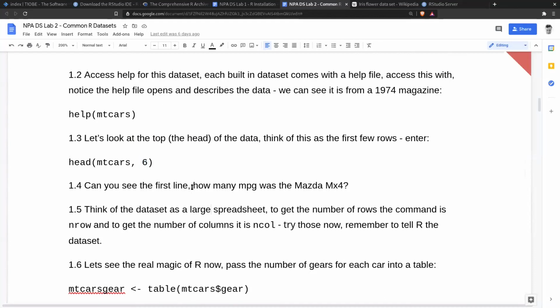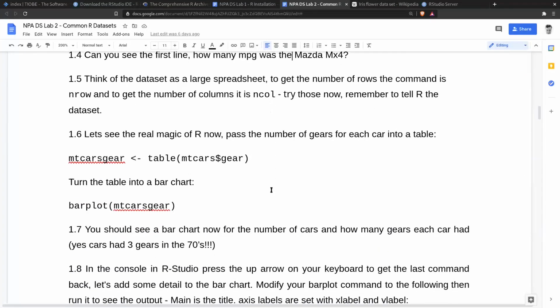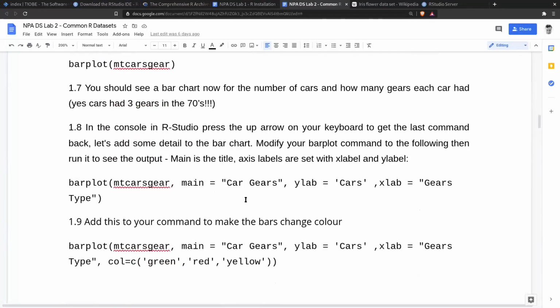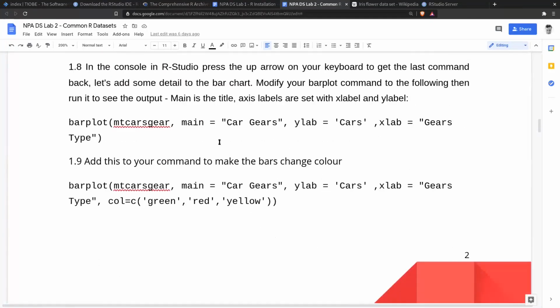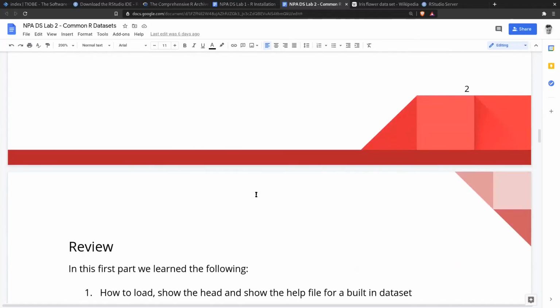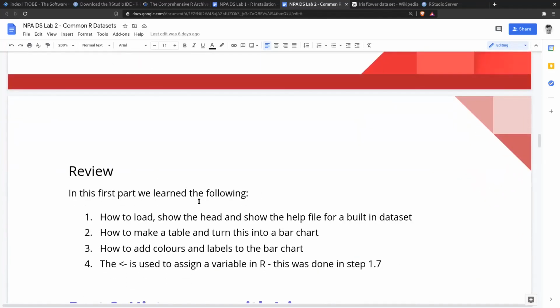So can you see the first line? How many mpg was the Mazda RX4? Hopefully you can answer that. Right, so then what we're going to do is run some commands on this to create some plots, and we're going to develop these into slightly more elaborate plots with some more commands, and then just a bit of a review of what we did.